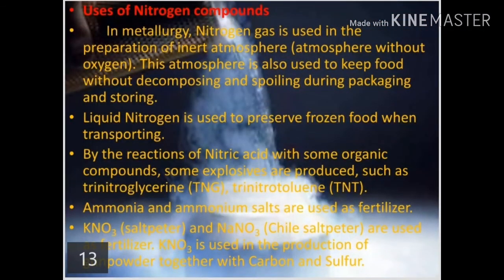Uses of nitrogen compounds. In metallurgy, nitrogen gas is used in preparation of an inert atmosphere without oxygen. This atmosphere is also used to keep food without decomposing and spoiling during packaging and storing. Liquid nitrogen is used to preserve frozen food and during transporting. By the reaction of nitric acid with some organic compounds, some explosives are produced such as trinitrotoluene (TNT).